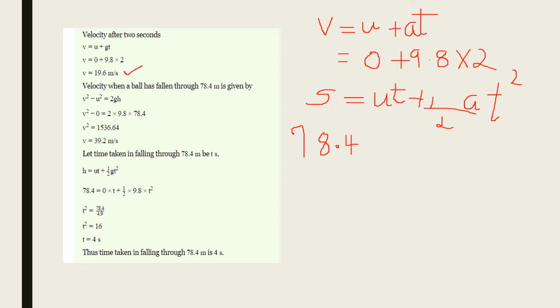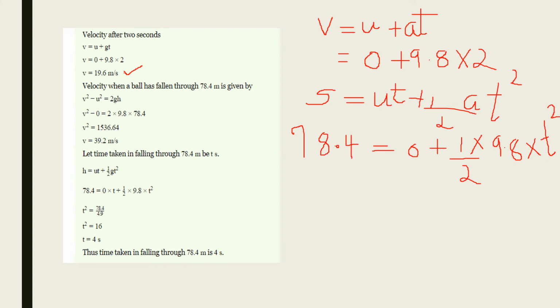The distance traveled is 78.4. U is equal to 0. Initial velocity is 0. So this part will become 0 plus half into, if you want, you can take G as 10 also, no problem. Half into 9.8 into T square.